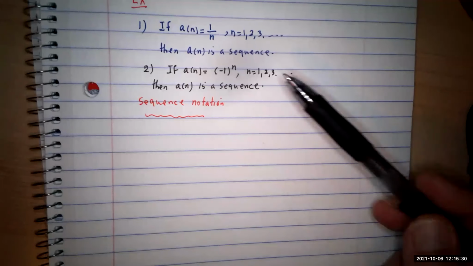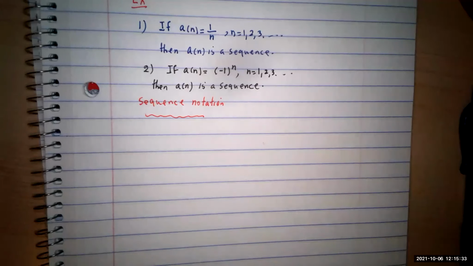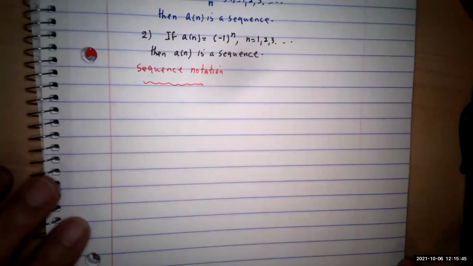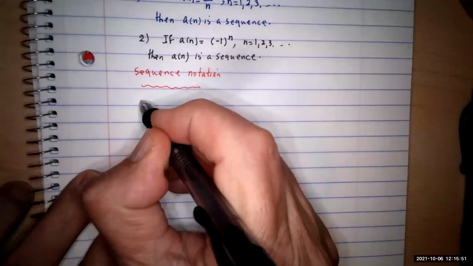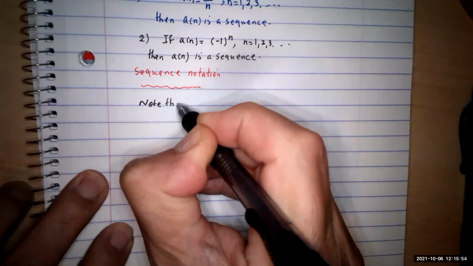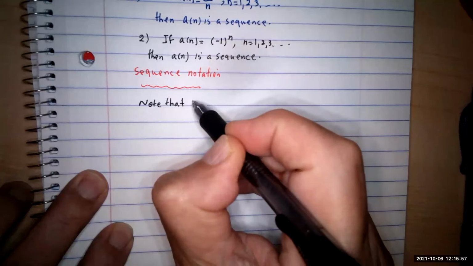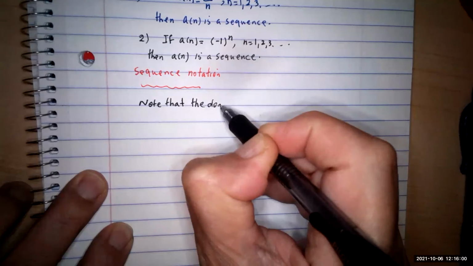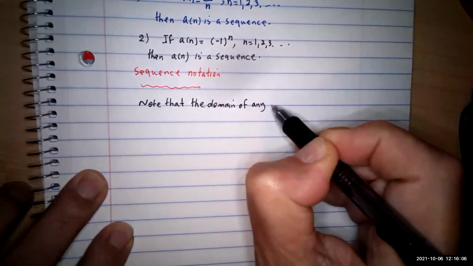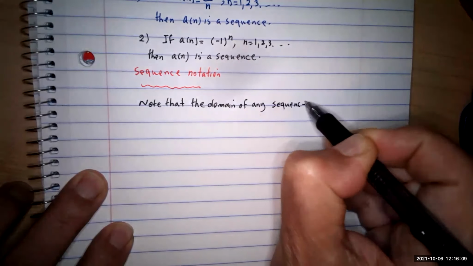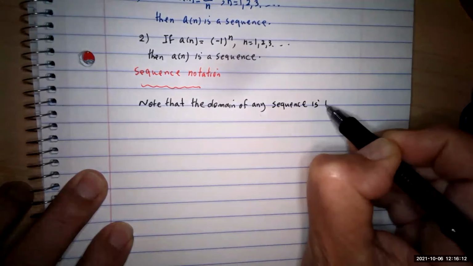Since all the domains are the same, sometimes we identify a sequence by its range, by the numbers in the range of the sequence. We use a special notation for that. We emphasize that the domains are the same. Note that the domain of any sequence is simply the set of natural numbers, N.